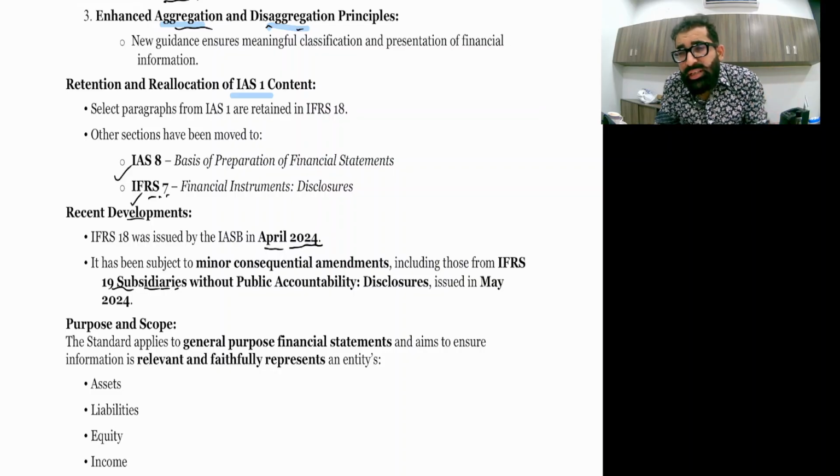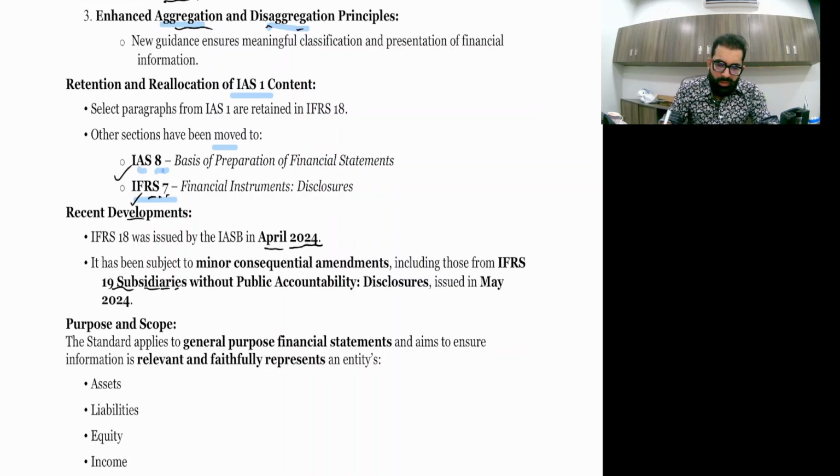As this is the replacement, IAS 1 is now replaced by IFRS 18. So there are some paragraphs of IAS 1 that are copy-pasted into IFRS 18. Then other sections have been moved to IAS 8 and IFRS 7. Some topics are moved to IAS 8 and some topics are moved to IFRS 7. You know what IFRS 7 is? IFRS 7 is basically the disclosure standard of financial instruments. Hope you remember the financial instruments area. In the financial instruments area, there is a disclosure standard as well, that is IFRS 7.